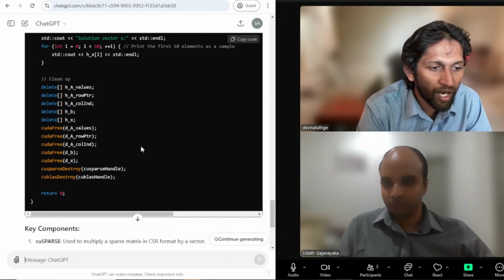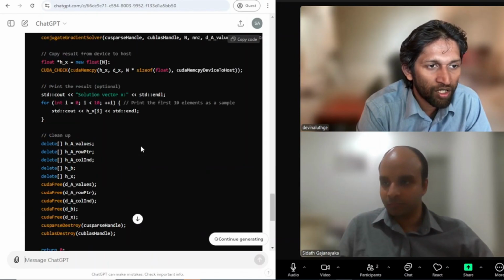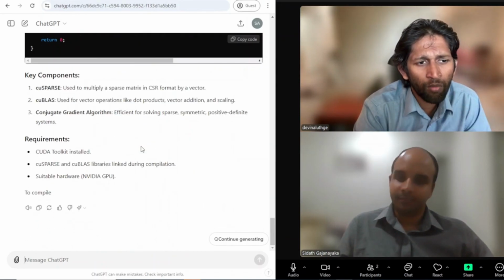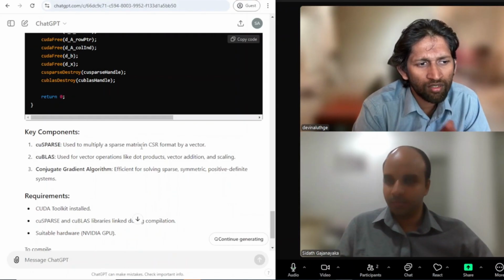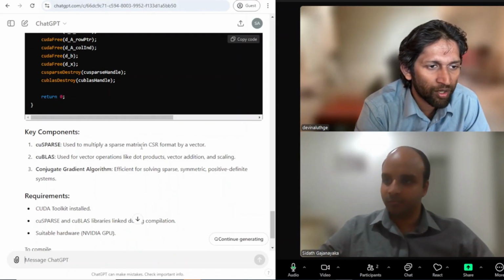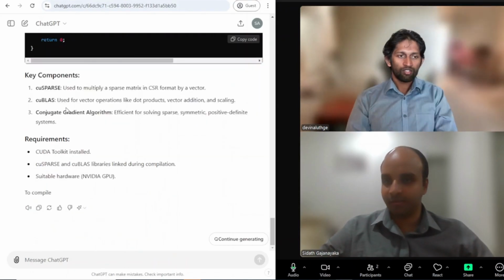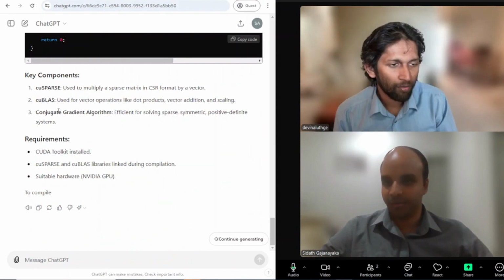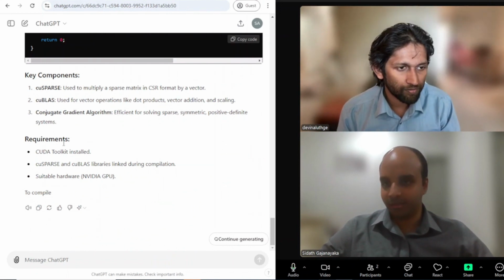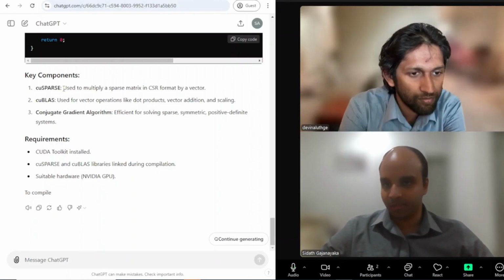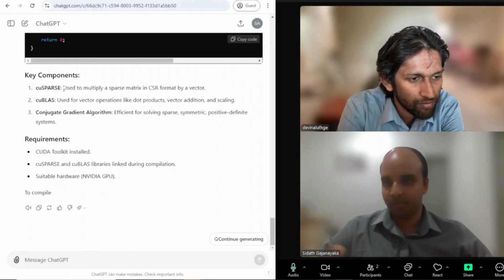But the problem is, shall we prompt the other ones and see the issues? Yes, sure. This seems okay, average. Also it has given a very simple explanation. It talks about the components used, cuSPARSE, cuBLAS, and the conjugate gradient algorithm.